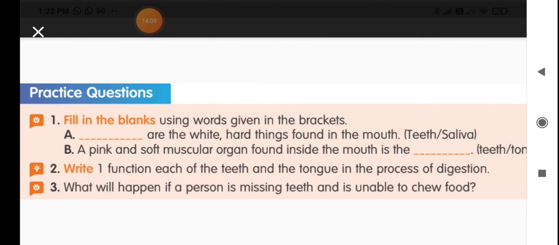Understood, children? So again, draw the diagram of the digestive system very neatly and label the parts which we discussed in the before video. Neatly draw the diagram and clearly mention the parts.